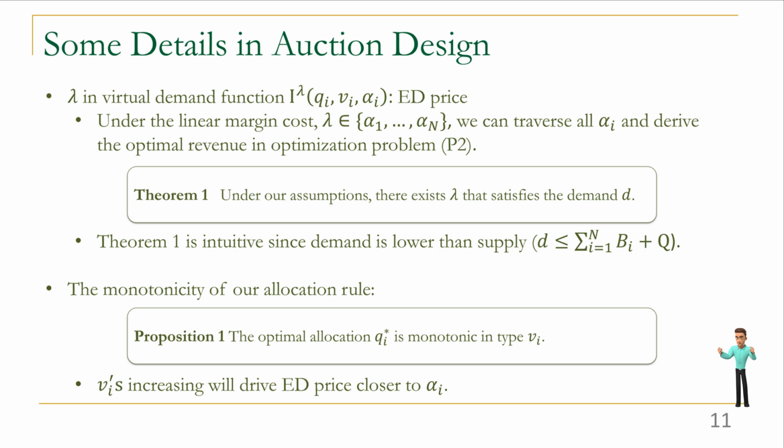The final step is to show the monotonicity to support the BIC equivalence. We show it as proposition 1. It also shows the interesting fact that VI's increasing will drive ED price closer to alpha I, which shows the impact of the auction to the ED market.